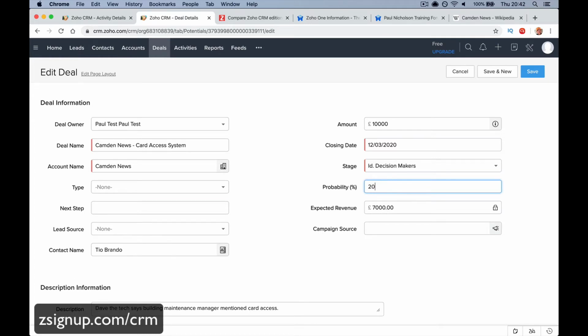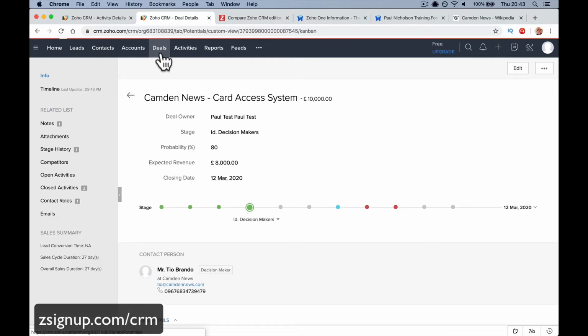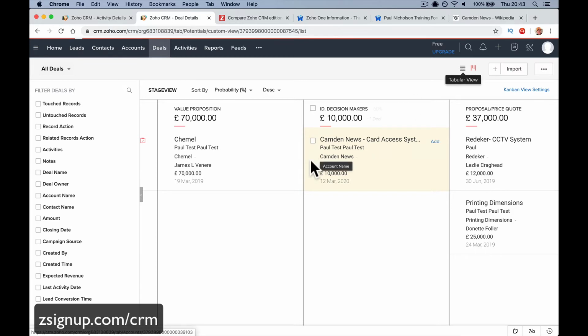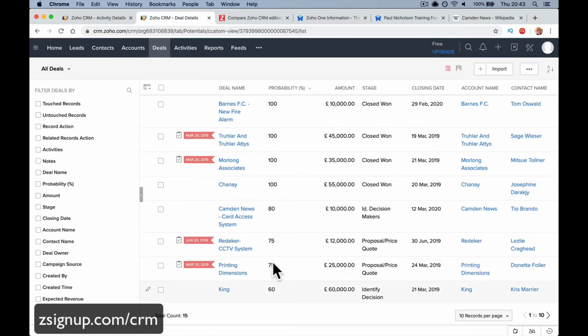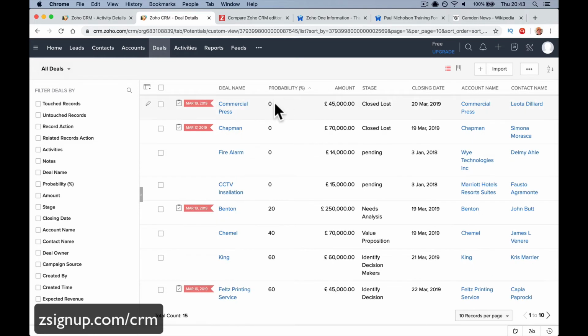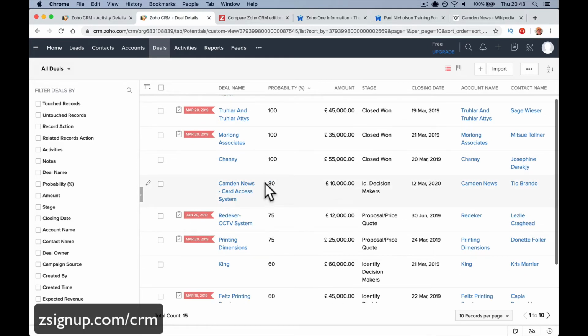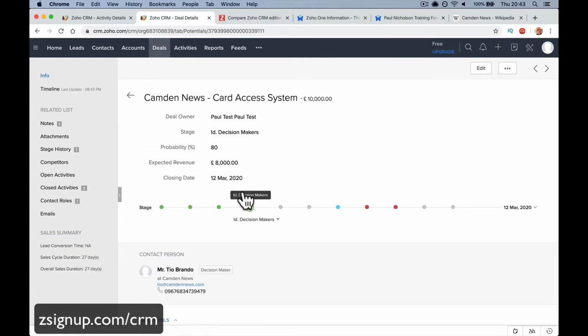If you've had a chat and you don't think you're getting a job, what you're going to do is you're going to look for the jobs with the high probability. So you're saying 80% probability. Sorry, I know you probably understand this, but you're going to go to your deals, and if you have them in order here, you've got probability here. So if you go to send in, and you've got this job, Benton, 20% chance, or you've got this job, Camden News, 80% chance. You've stated that you think you're going to get this job, so concentrate on the ones